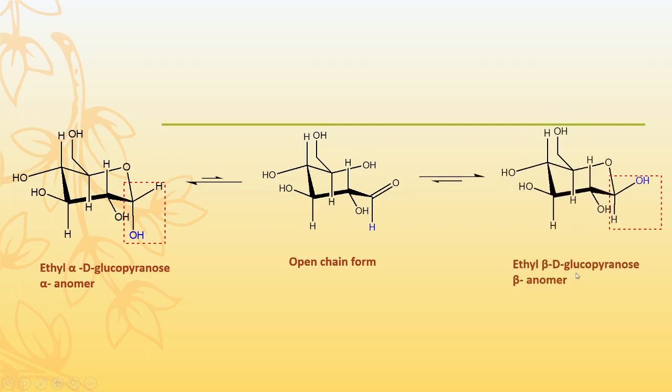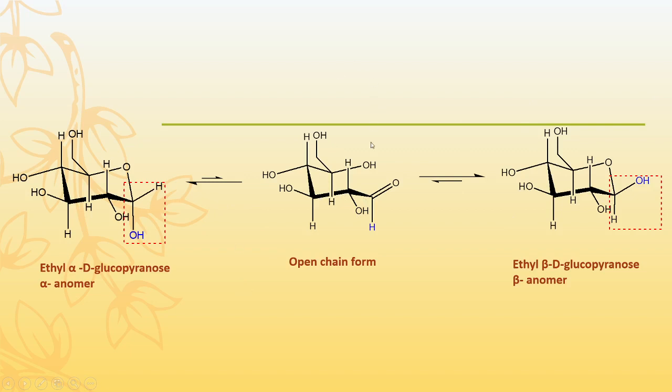And here is beta-D-glucopyranose. Here the OH is cis to this CH2OH. Therefore this is the beta, or you can see here it is equatorial. Therefore this is the beta anomer of this sugar molecule. So these are the anomers. So what are the anomers?